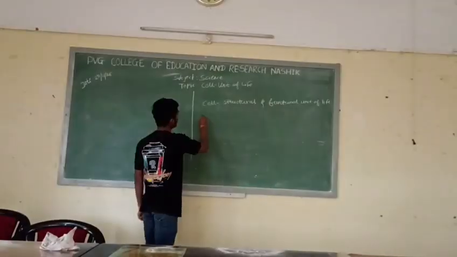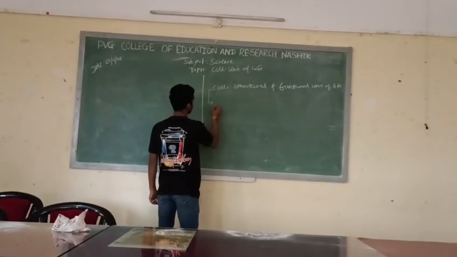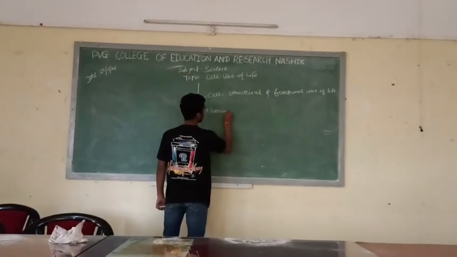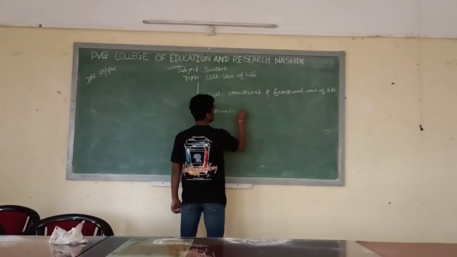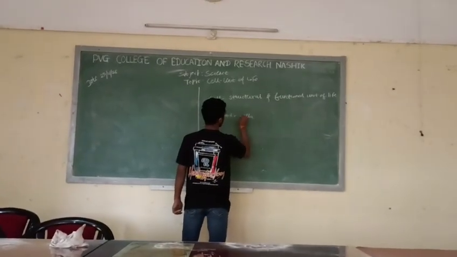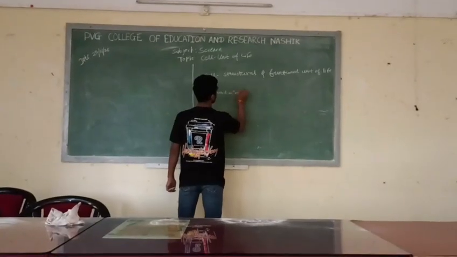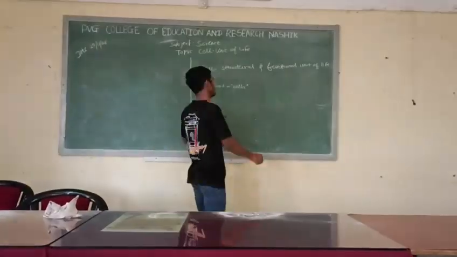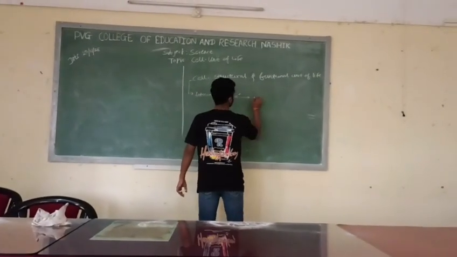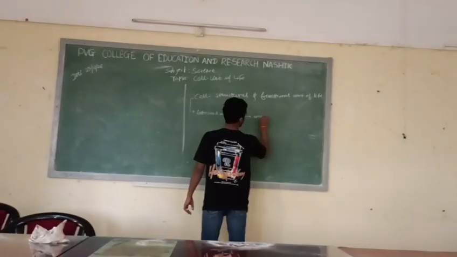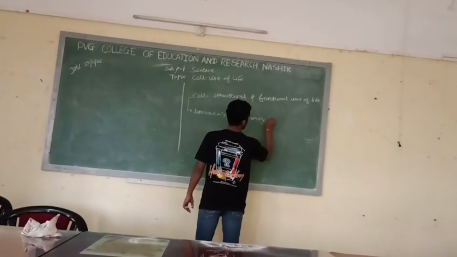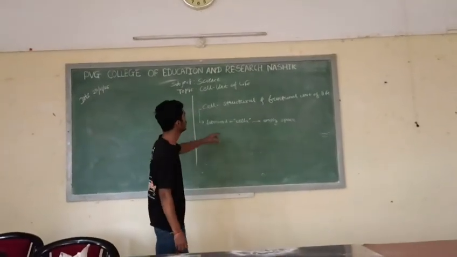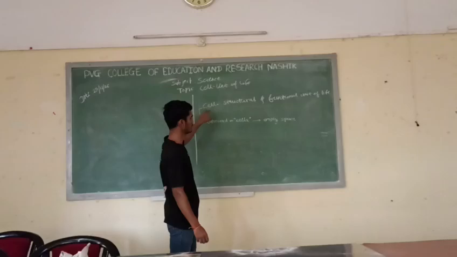Okay. Now the term cell is derived from a Latin word known as cella. Now why cella? Because cella in Latin means an empty space. Therefore, it is abbreviated to the word cell.